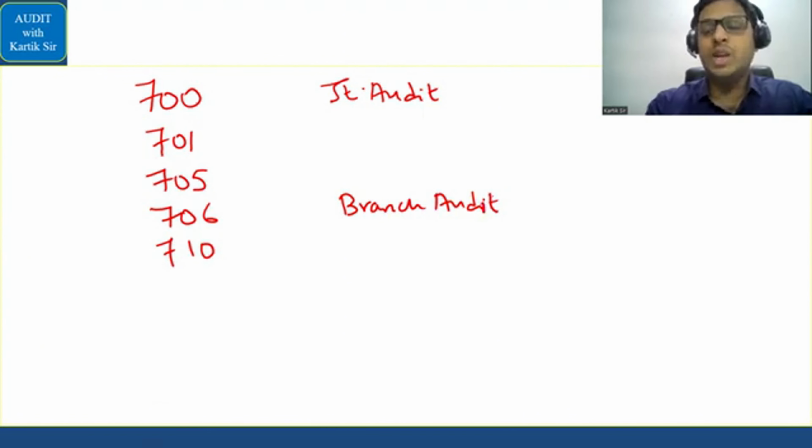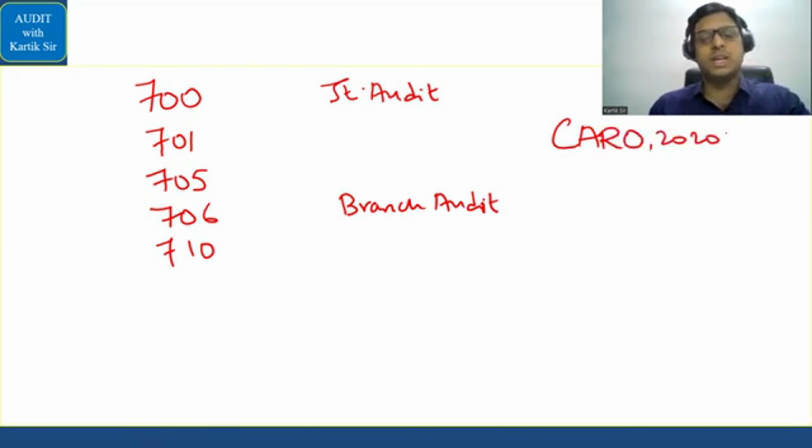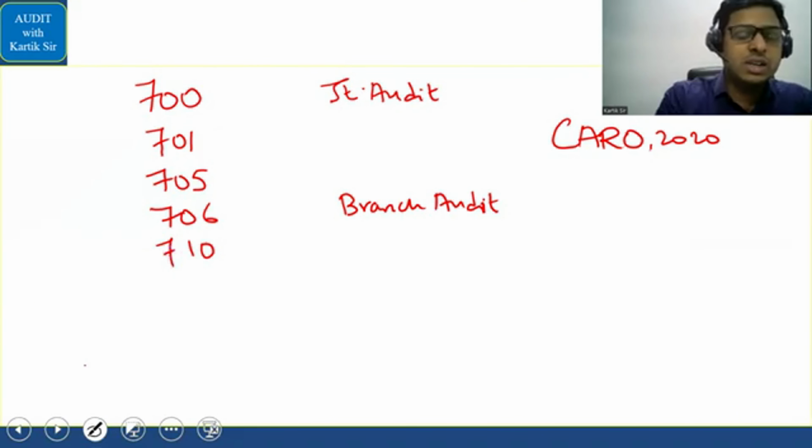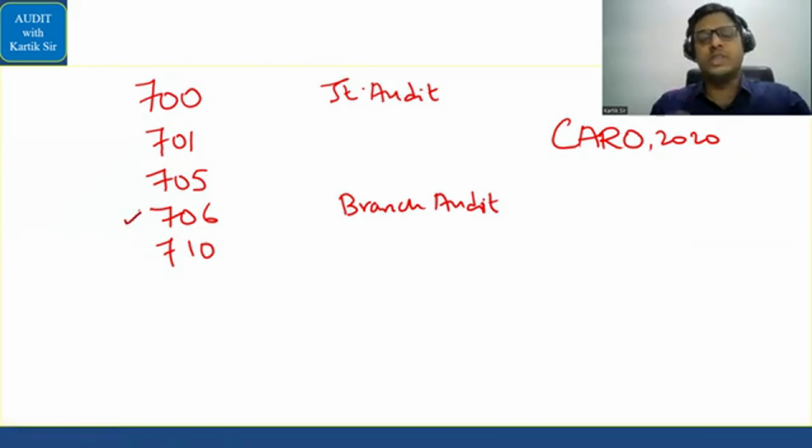And after this, we'll be doing the last area that is in relation to CARO. So you have CARO 2020, which is there. Okay, so we'll be covering this area. So step by step karte ekdam achhe se, and so that you are also getting a proper grip regarding this chapter number 8. Chalo dekhte abhi yahan pe pehle. First, we'll enter a quick recap point in relation to SA 706 pehle kar lete hain. So we'll do the smaller ones first.